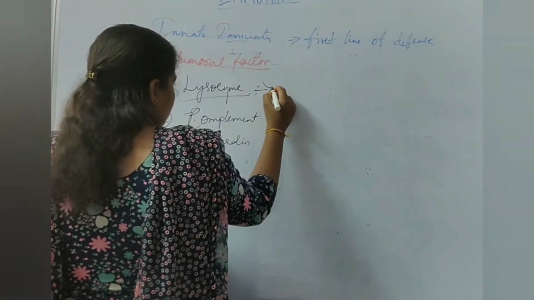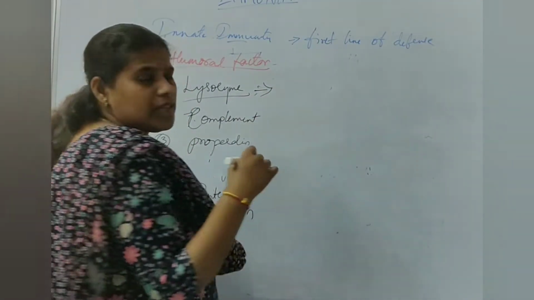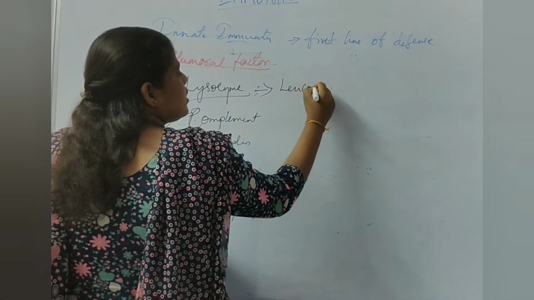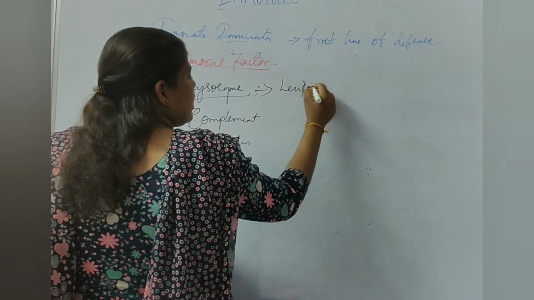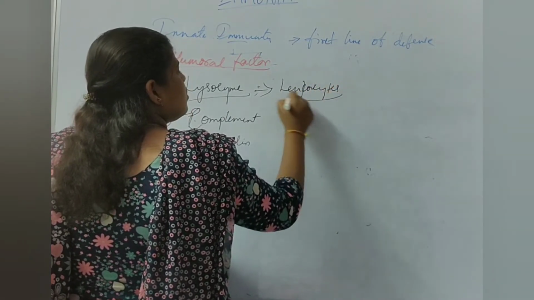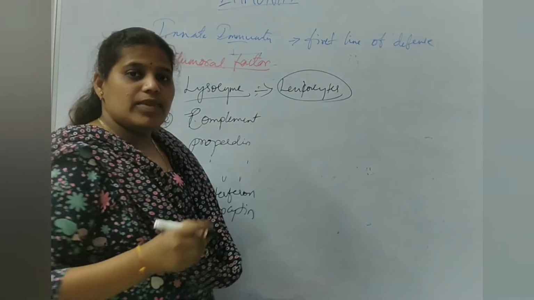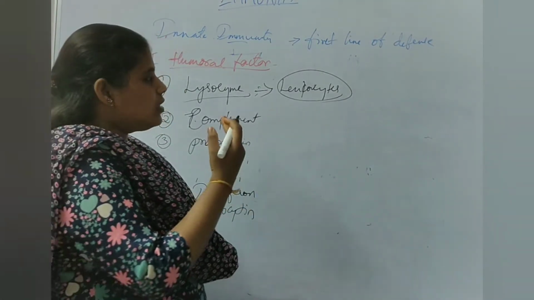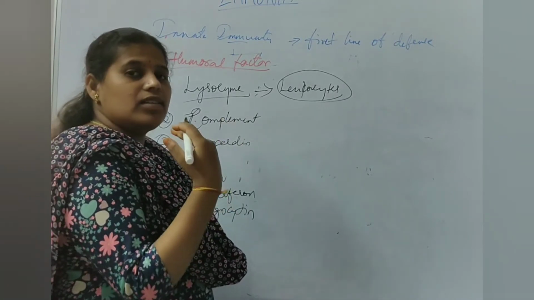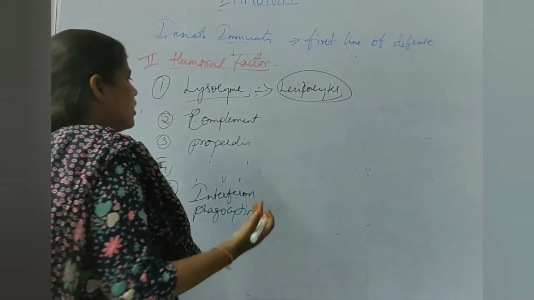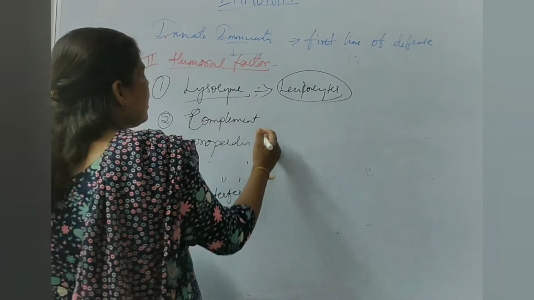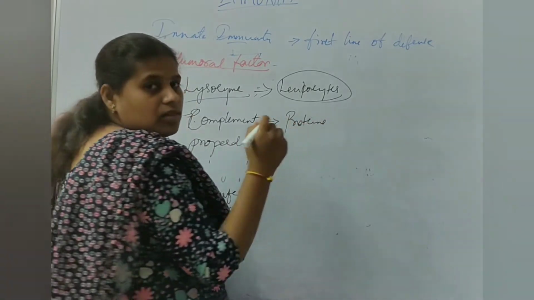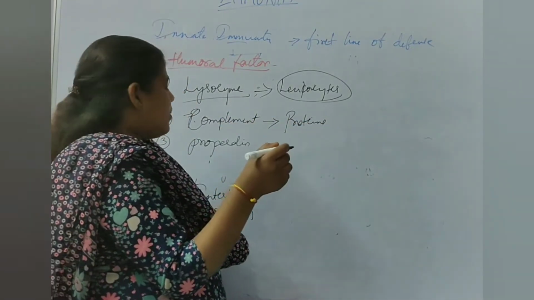Lysozyme is an enzyme which is present in polymorphic leukocytes. So leukocytes contain the lysozyme enzyme which is preventing bacterial activity. It plays a role against the bacteria. It has a bactericidal activity. And our complement also has some proteins which play a role against the bacteria.